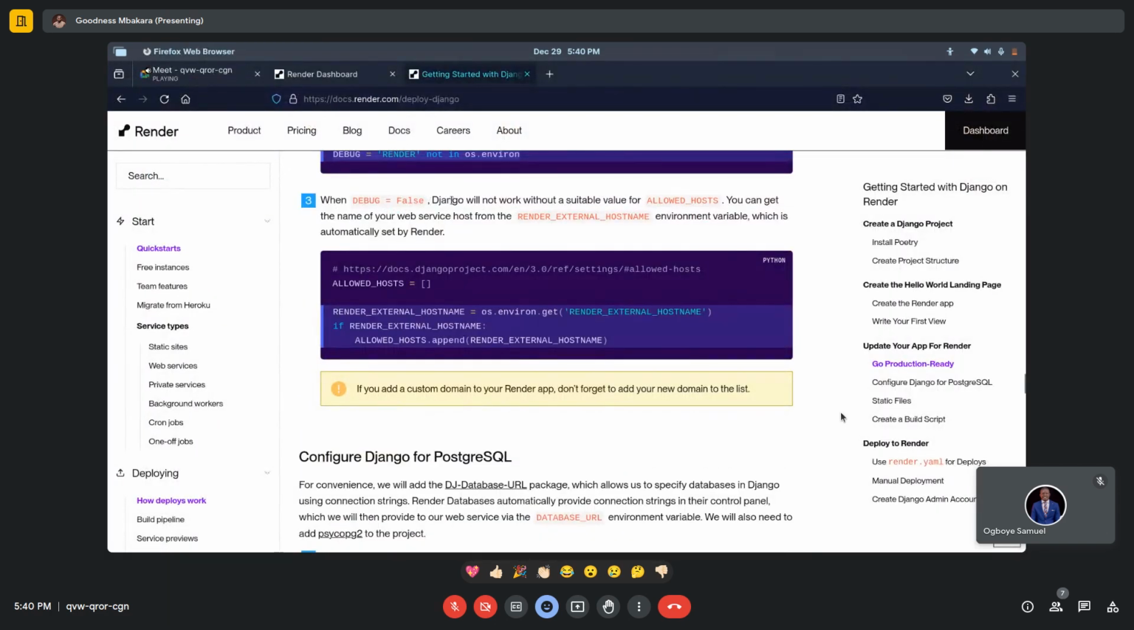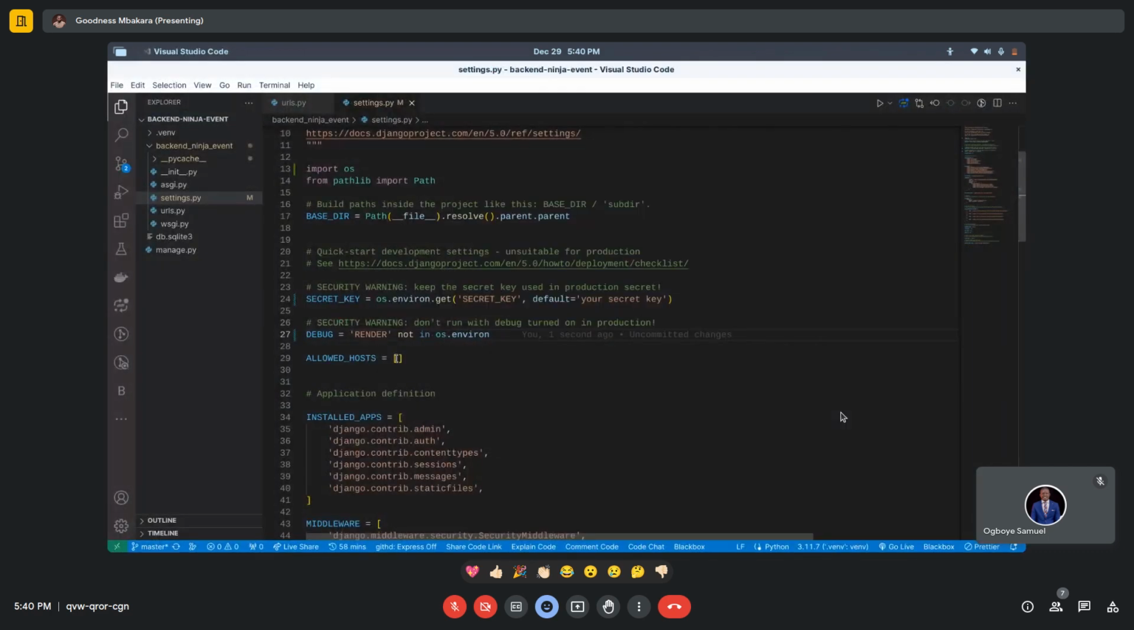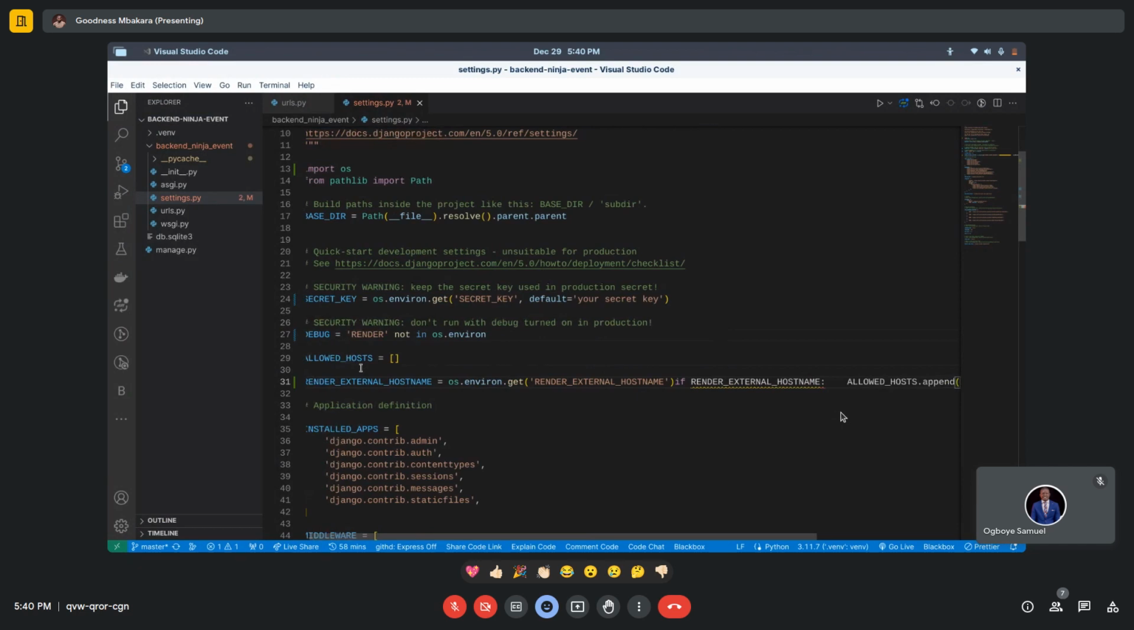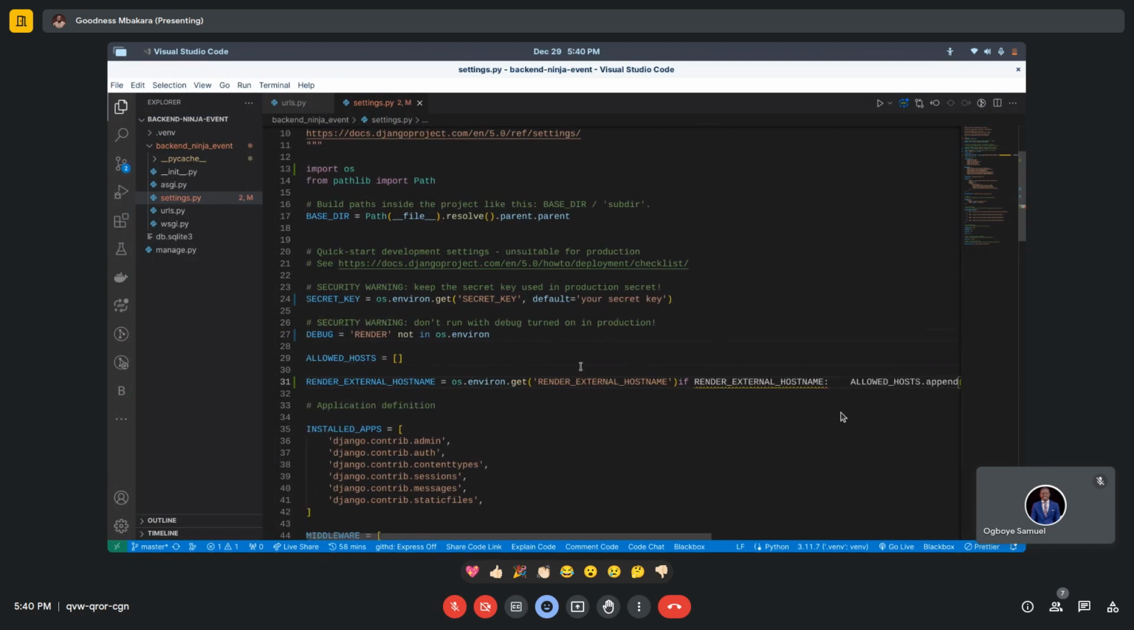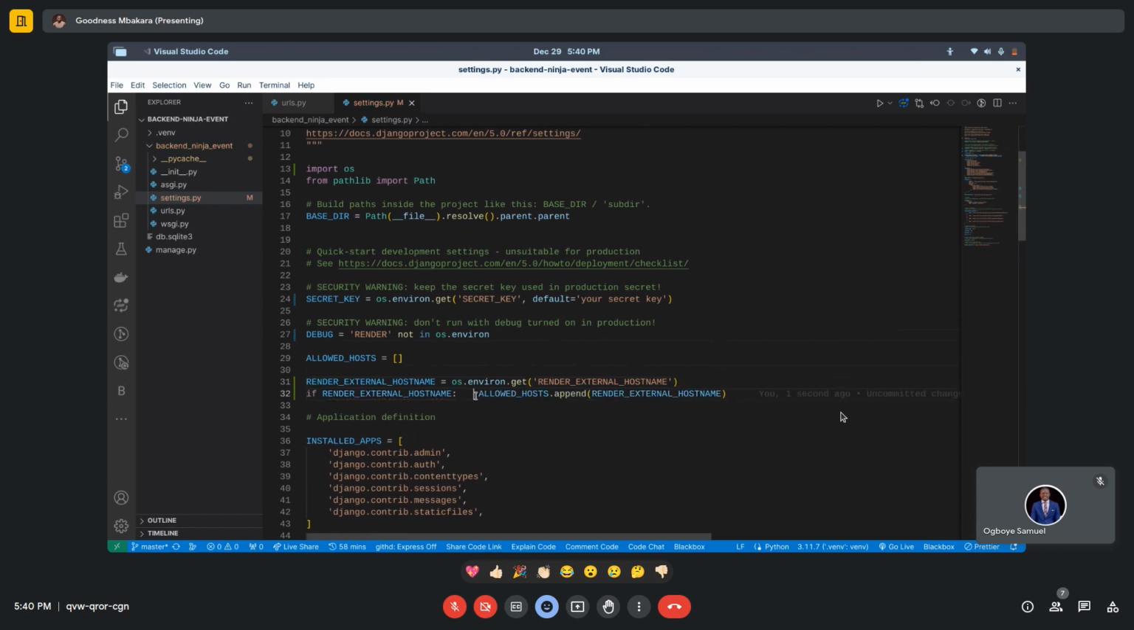When DEBUG equals False, Django will not work without this. So after ALLOWED_HOSTS, we have to copy this. This is ALLOWED_HOSTS. Just below it, we are going to paste this. Remember, now we have an issue with indentation, so just put this on the next line, put this on the next line, and we are good.